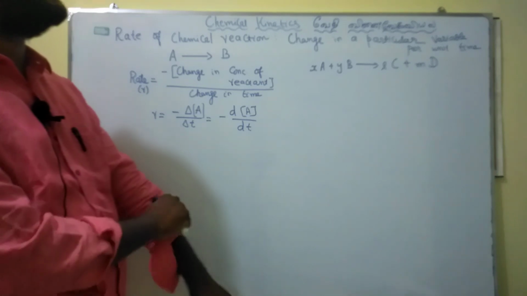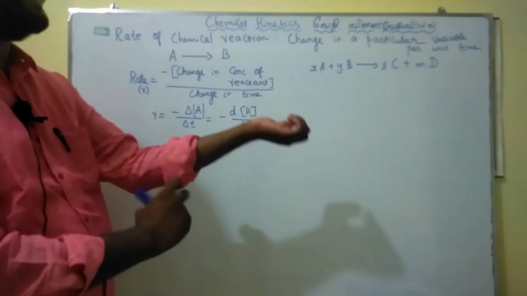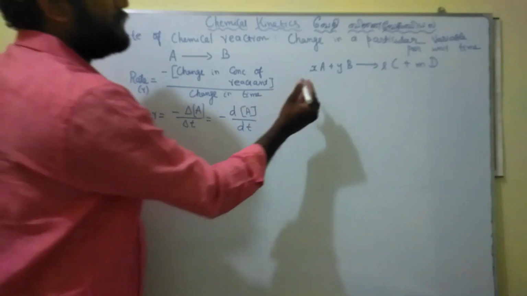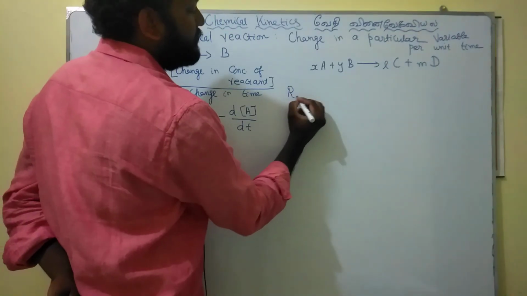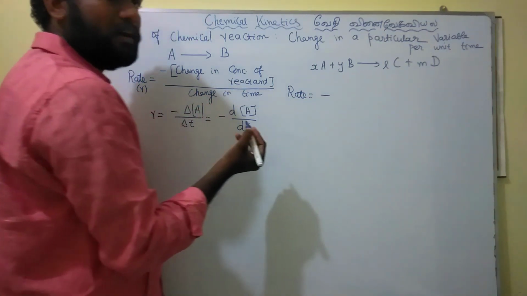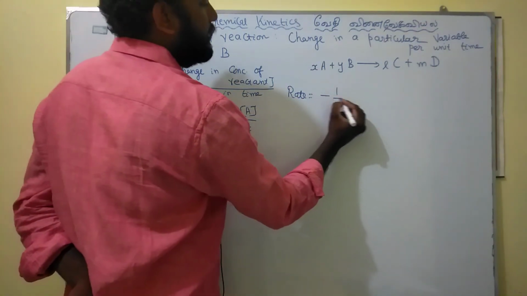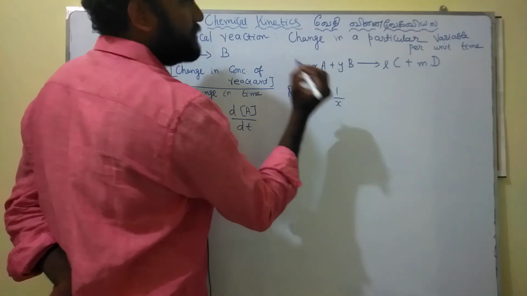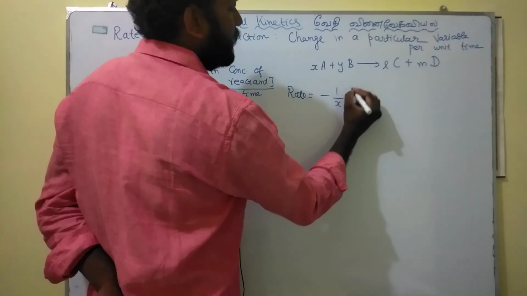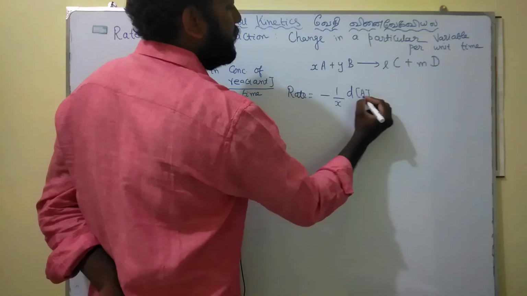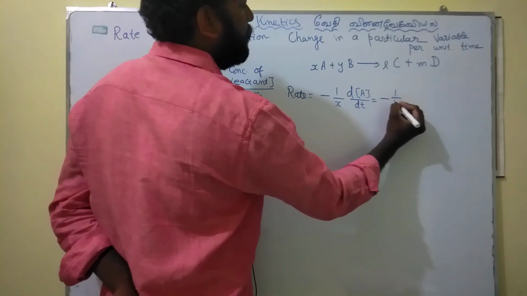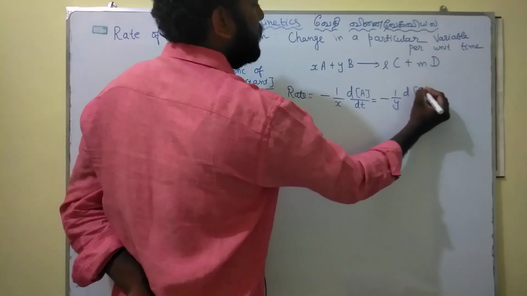Suppose we consider this reaction xA plus yB gives lC plus mD. Here the coefficients are there. So we can write the rate is equal to minus, with respect to reactant, 1 by x, where x is the total, d[A] by dt, is equal to minus 1 by y d[B] by dt.